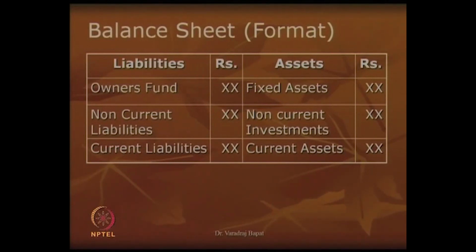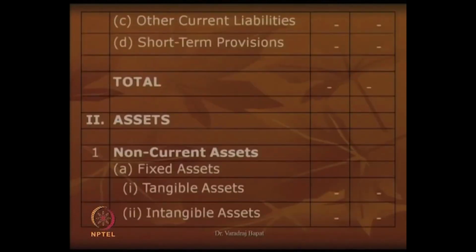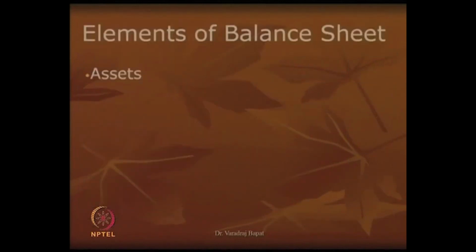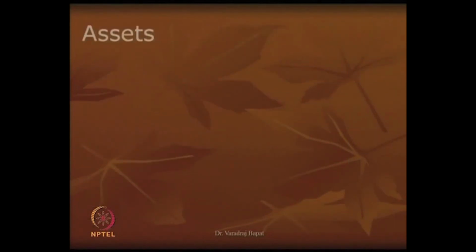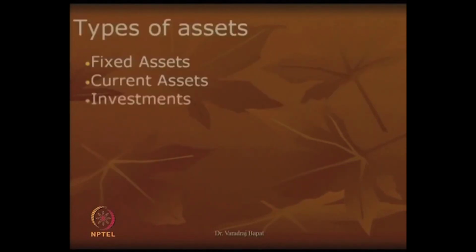We will go in now starting from current liabilities. As you can see here, we had seen this format as per company law. I will not go into format now. After format, we have seen what is assets in little more in depth.